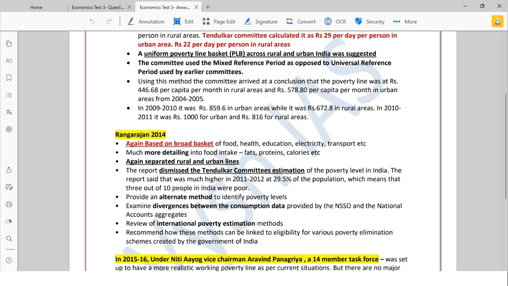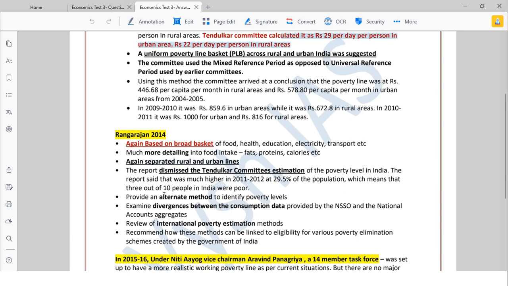Now again, Rangarajan committee 2014, again based on that broad basket, meaning all these goods, but with a little more detailing. When you take the food, you are including not just food. You are telling how much fats are consumed, how much proteins, how many calories, and how much is spent. And again separated rural and urban lines. He also dismissed the Tendulkar committee estimations of the poverty lines, because he did not accept the value, this 29 rupee and whatever, he did not accept.